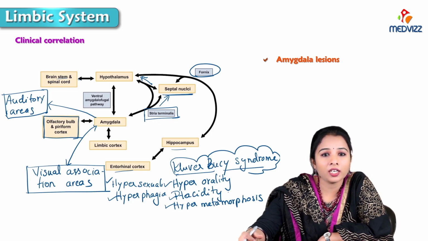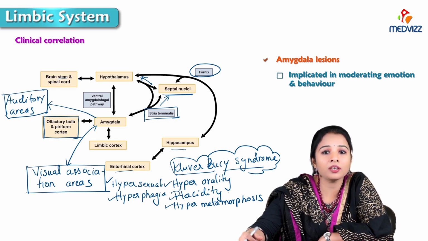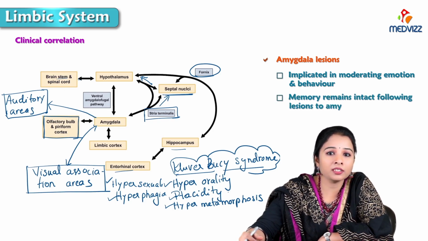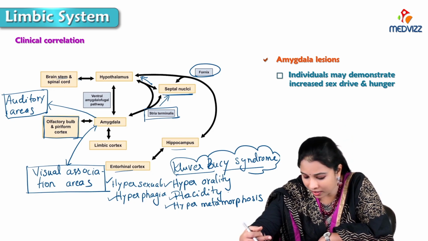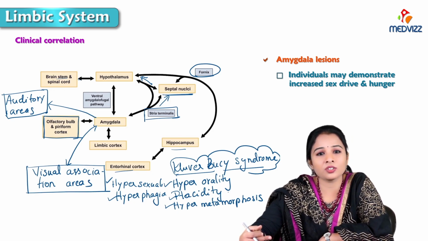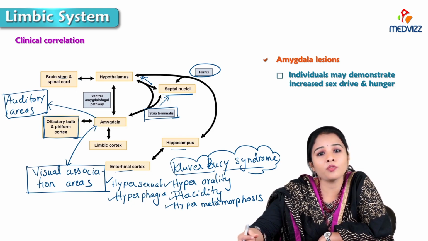Next are amygdaloid lesions. The amygdala has been implicated in moderating emotions and behavior. Memory remains intact following lesions or trauma to the amygdaloid complex, and individuals may demonstrate increased sex drive. Just now we discussed Kluver-Bucy syndrome, where there is ablation of the amygdala.